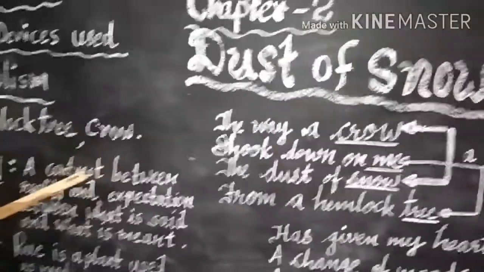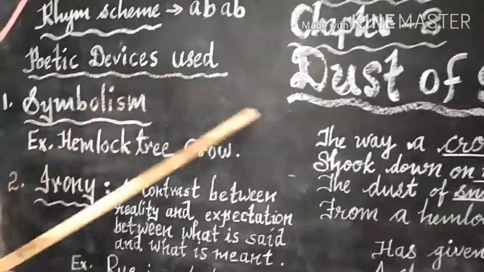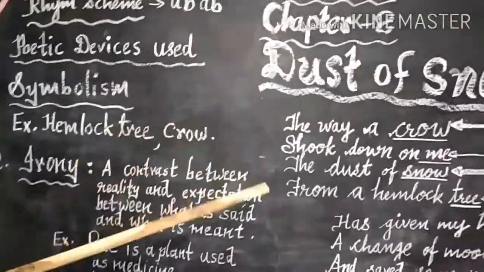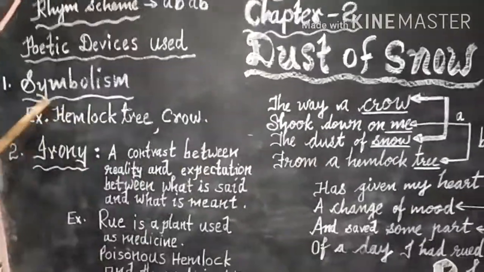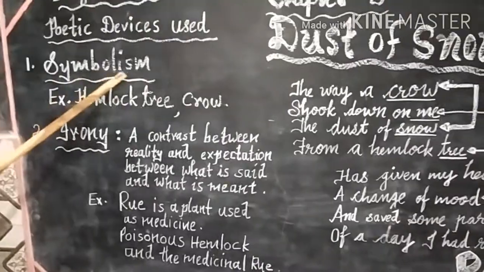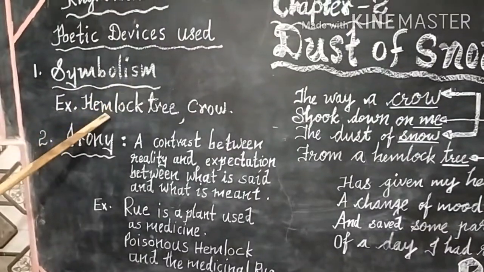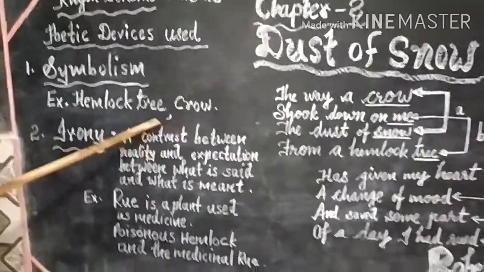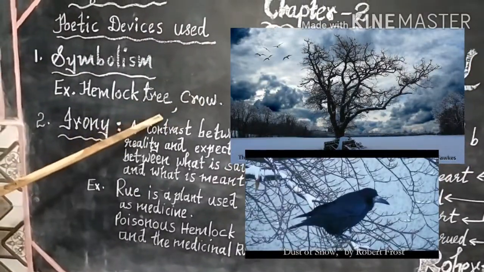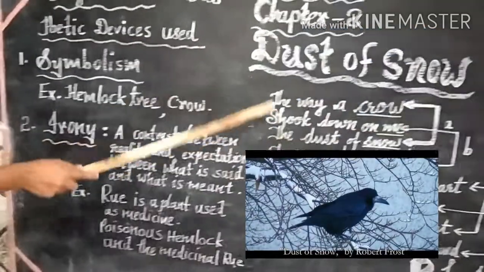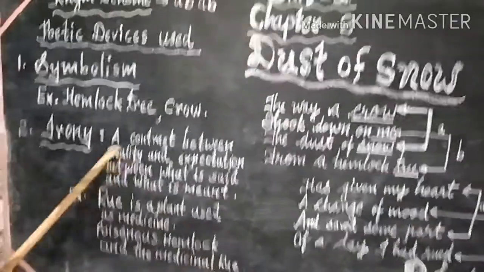Now let's get into the poetic devices that the poet has used to make this poem very meaningful. The first thing he used is symbolism. Two things are symbolized here: the hemlock tree and the crow. We will have the explanation about this while we see the central idea of the poem.